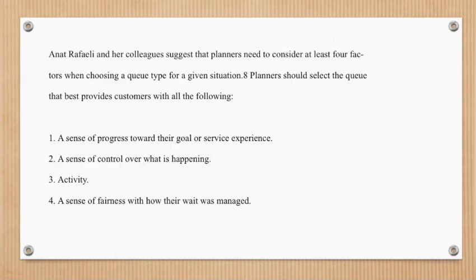Anna Raffaelli suggests that planners need to consider at least four factors when choosing a queue type for a given situation. Planners should select the queue that best provides customers with all the following. First is a sense of progress toward their goal or service experience. Second, a sense of control over what is happening. Third is activity. And fourth, a sense of fairness with how their wait was managed.